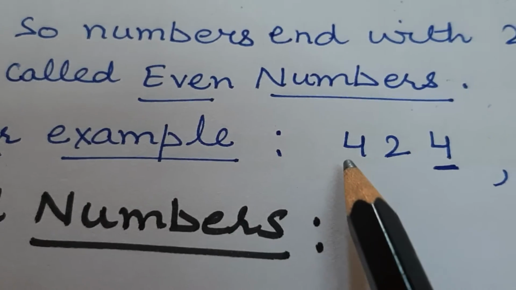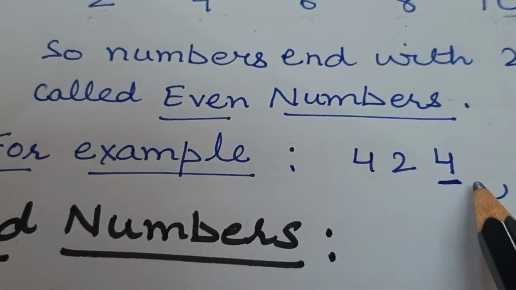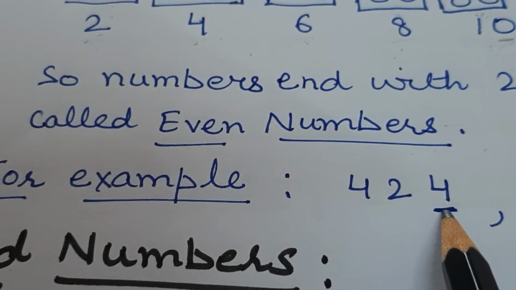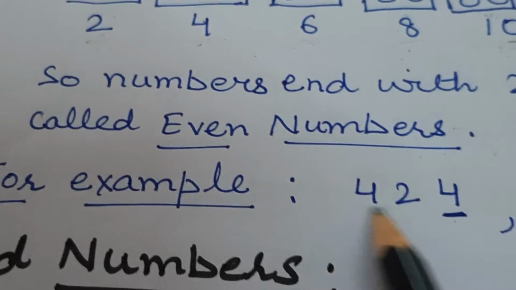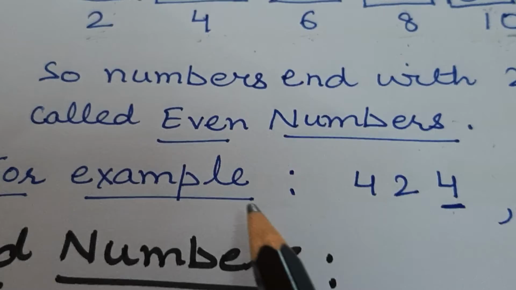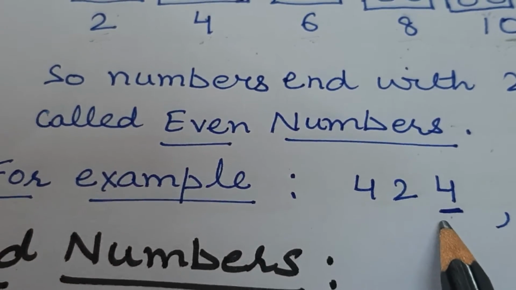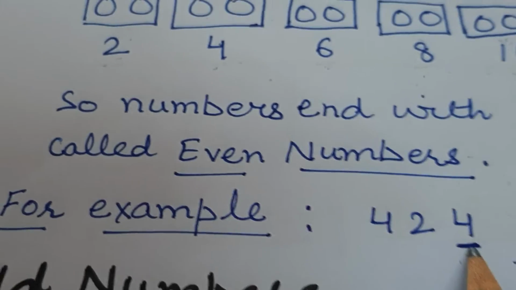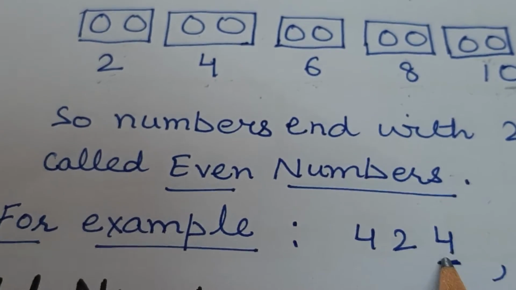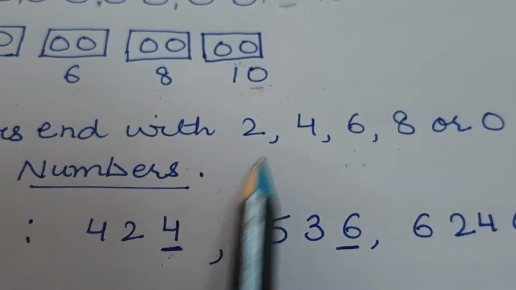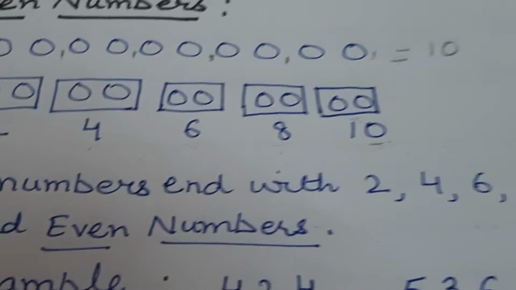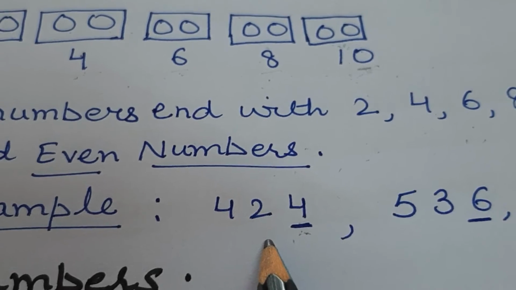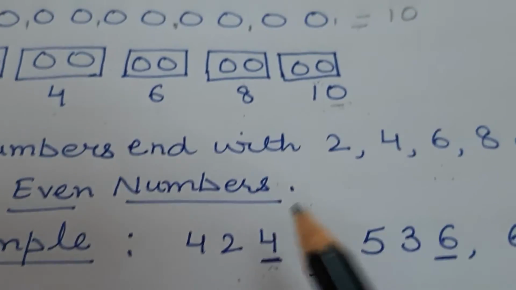This is 424. Now we will focus on only its last digit. We are not concerned with these digits, just the last digit. If it comes in the 2's table, these numbers 2, 4, 6, 8, 0, so it is 4, so it means this number is an even number.